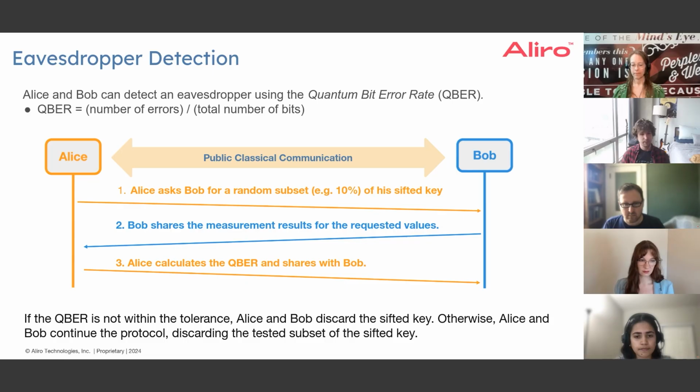She'll then share this with Bob. And at this point, if this QBER is too high, beyond some tolerance that they desire, whether that's above some expected amount of noise because of the physical system or some inherent threshold above which they don't want to generate keys, they'll stop at that point, discard the secret key bits that they had, and try to do the process again on a new set of secret key bits. But if they find that the QBER is acceptable, it indicates that there's no eavesdropper on the line, then they can proceed to post-process those measurements further to actually extract secret keys.